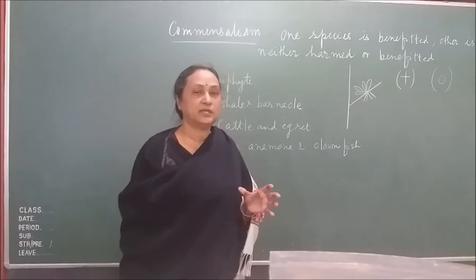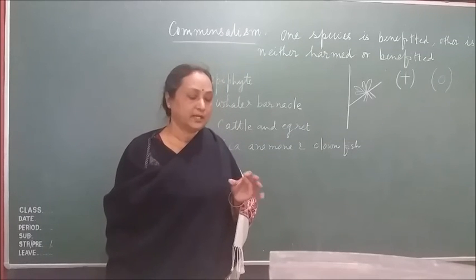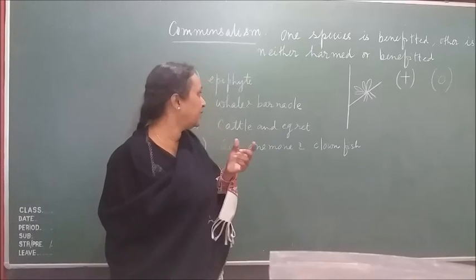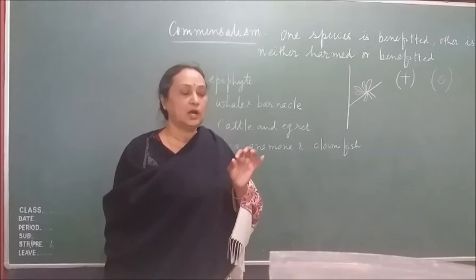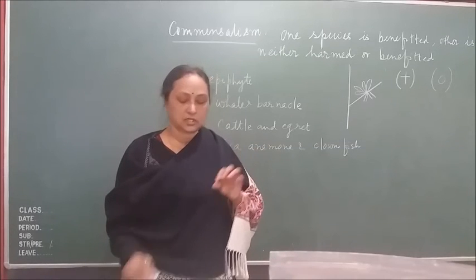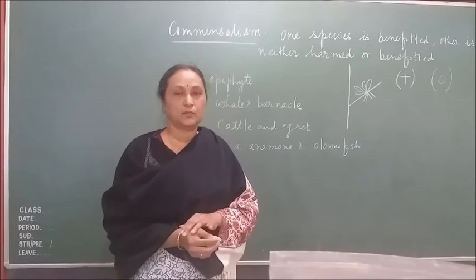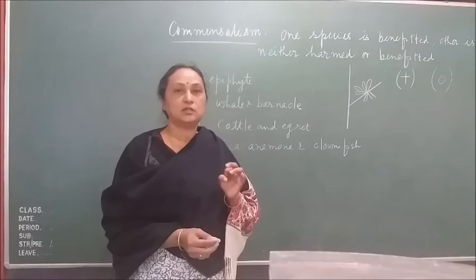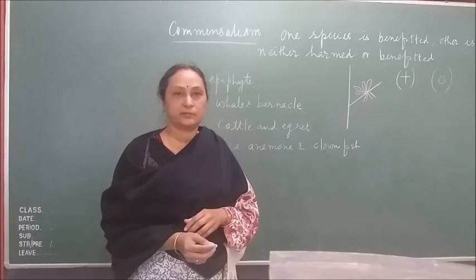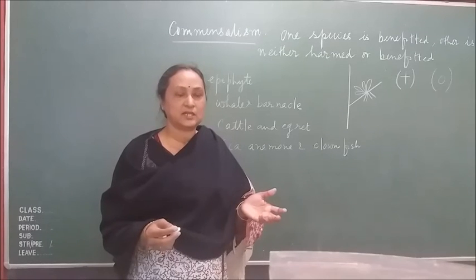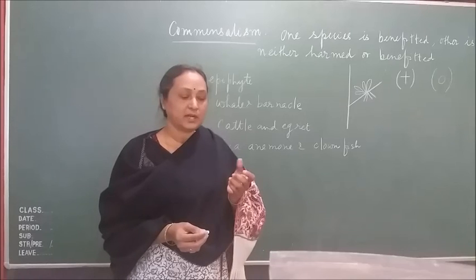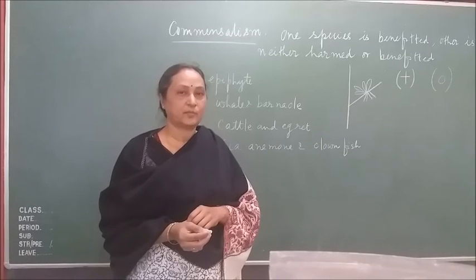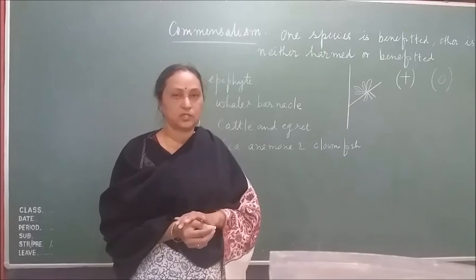Now the second example, that is the whale and the barnacle. Whale is a very big animal and the barnacles, these are small animals which are stuck to the body of the whale. So here the whale is not getting harm or benefit from the barnacle because it is a very large animal, so no other animal can think to harm a whale. And the barnacle is protecting itself because it is connected to the body of the whale.